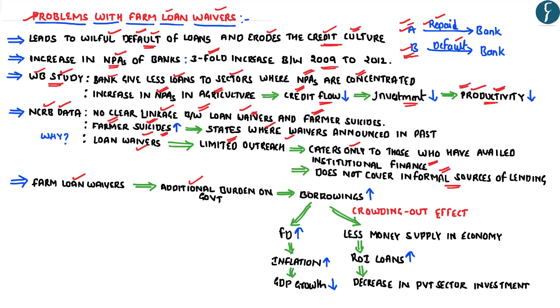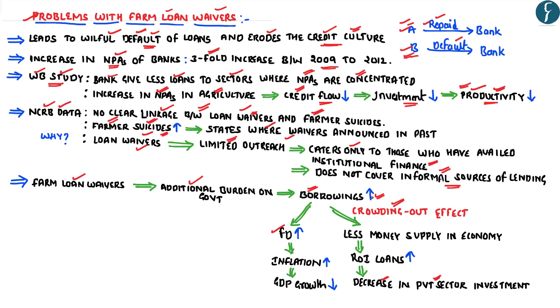Because of which the overall borrowings of the government increases. And this increase in the borrowings of the government leads to both an increase in the fiscal deficit as well as the crowding out effect. Now, the crowding out effect simply means that as the government borrowings increases, the private sector investment in an economy reduces.